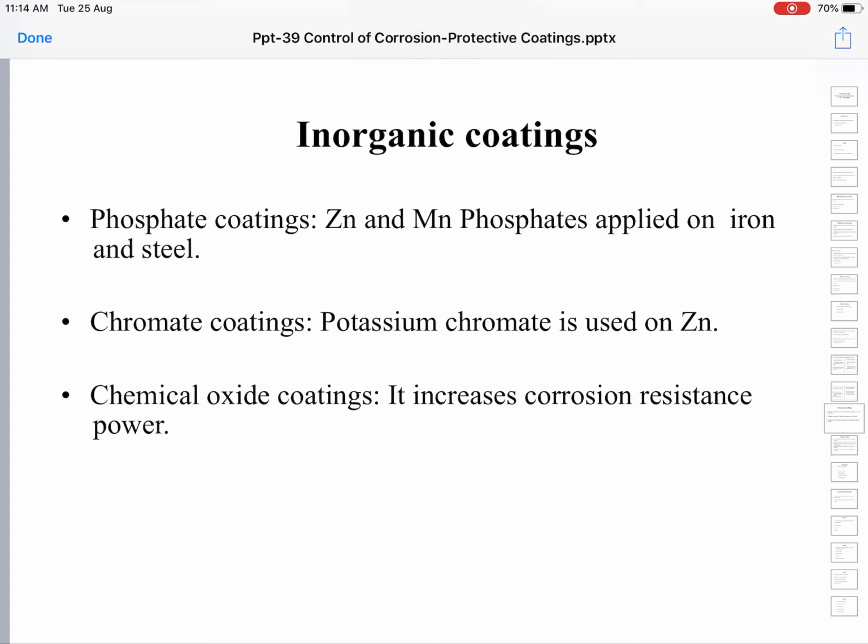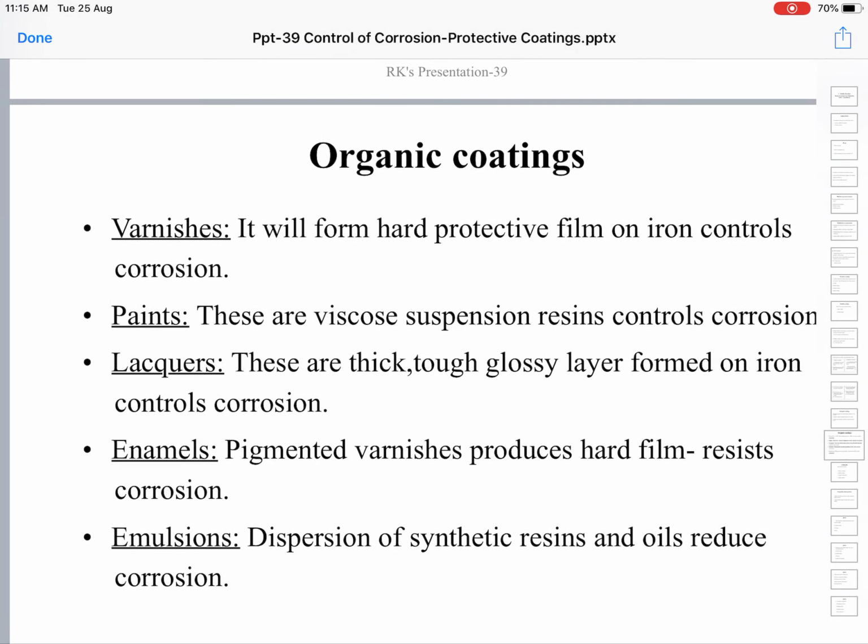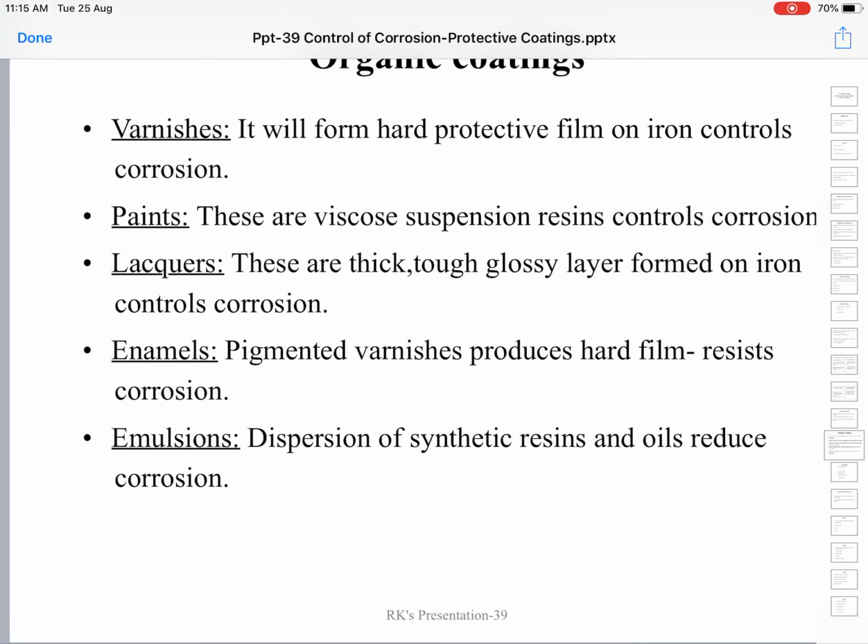Then chemical oxide coatings. The thickness of the oxide layer can be increased by electrolysis methods. As the thickness of this oxide layer increases, the corrosion resistance will also increase. Organic coatings: paints we will discuss a little later in the next class.